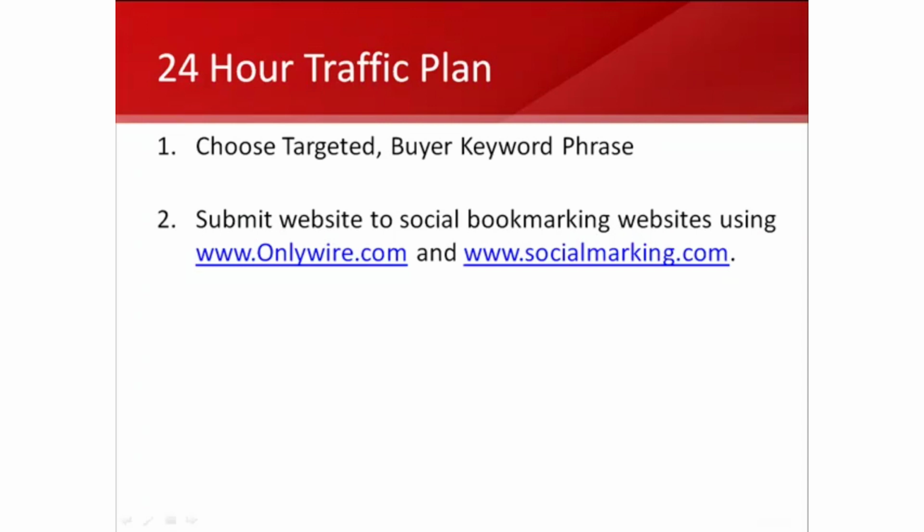The same thing with socialmarking.com, it's similar to OnlyWire. OnlyWire does it automatically, while Social Marking helps automate the process by giving you a list of an additional set of social bookmarking websites to consider, quite a bit more than the 20 OnlyWire covers. So you find more sites that you could submit your business to, and if you just click on the name of the website, it will pre-fill the forms for the social bookmarking.